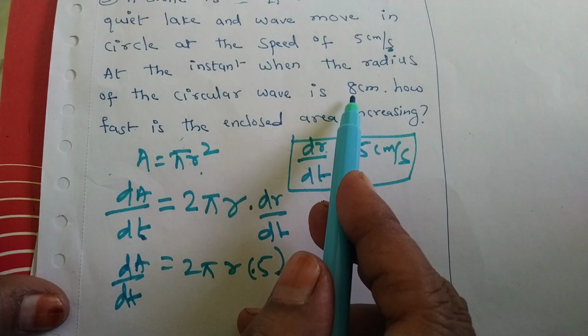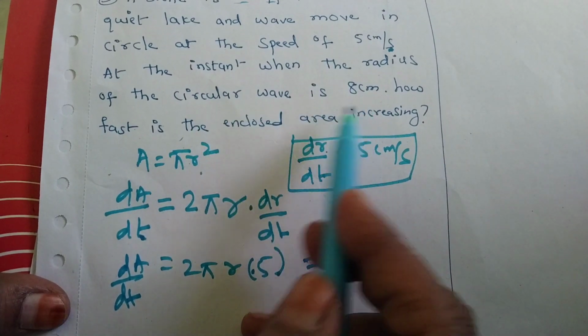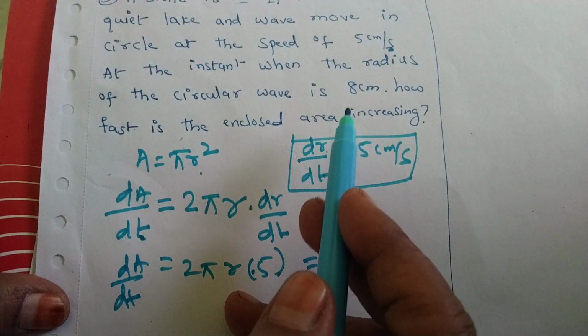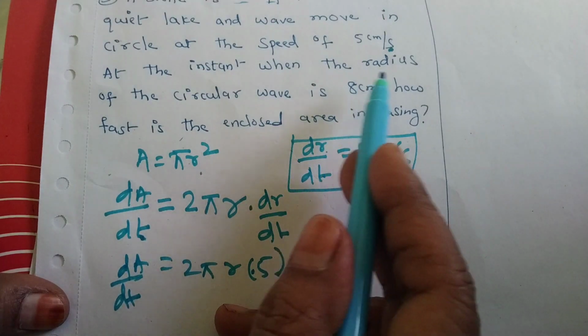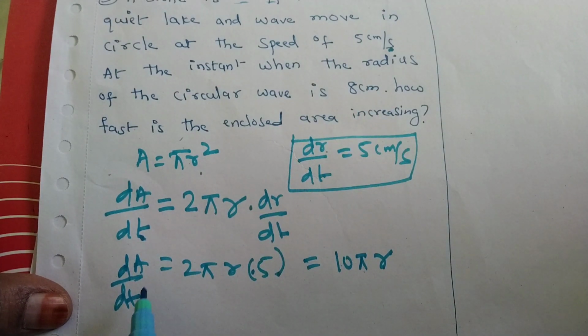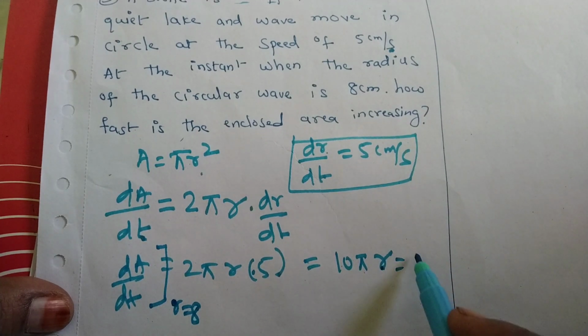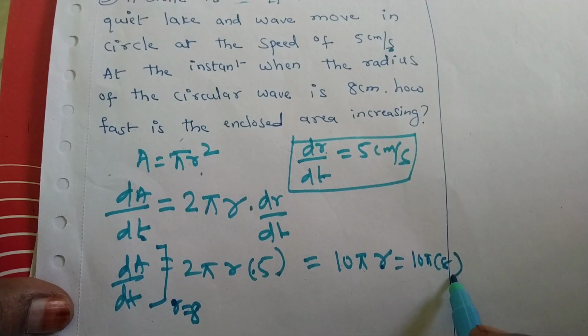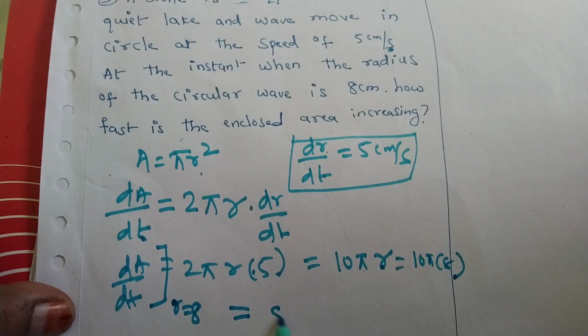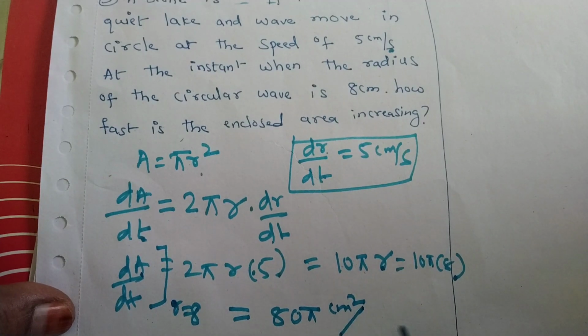But when r equal to 8 centimeter, we have to calculate how fast the area is increasing when the radius is 8 centimeter. So dA by dt at r equal to 8, we have to put 8 here, 10 pi into 8, it will become 80 pi. Area will be calculated in centimeter square and time in second.